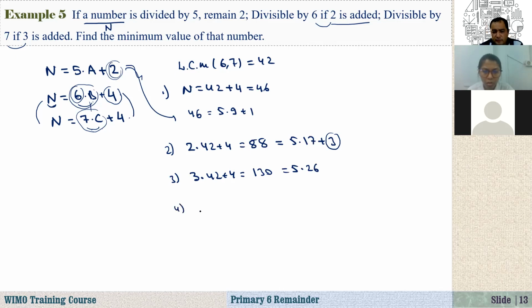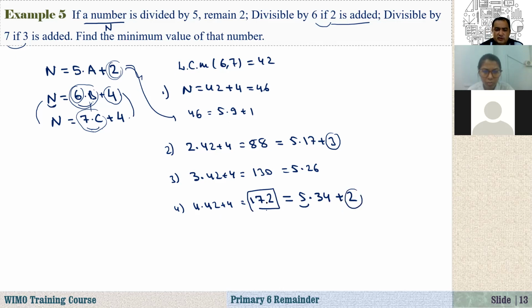I'll just keep going. How about 4? 4 times 42 plus 4. 4 times 42 is 168, plus 4 is 172. I can write 172 as 5 times 34 plus 2. So if I divide 172 by 5, the remainder is 2.